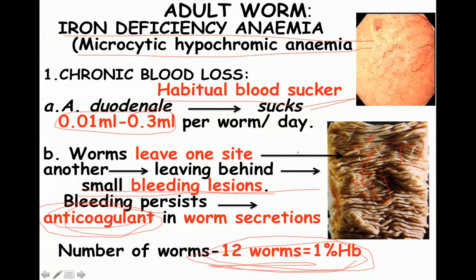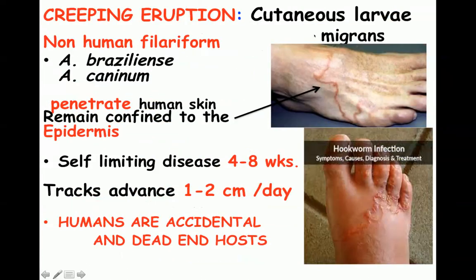So there are two reasons for iron deficiency anemia. Number one is that it is a habitual bloodsucker and is sucking a large amount of blood per day, and secondly, it is leaving behind bleeding lesions which again result in chronic blood loss, and that is the reason why we get this iron deficiency anemia or microcytic hypochromic anemia.